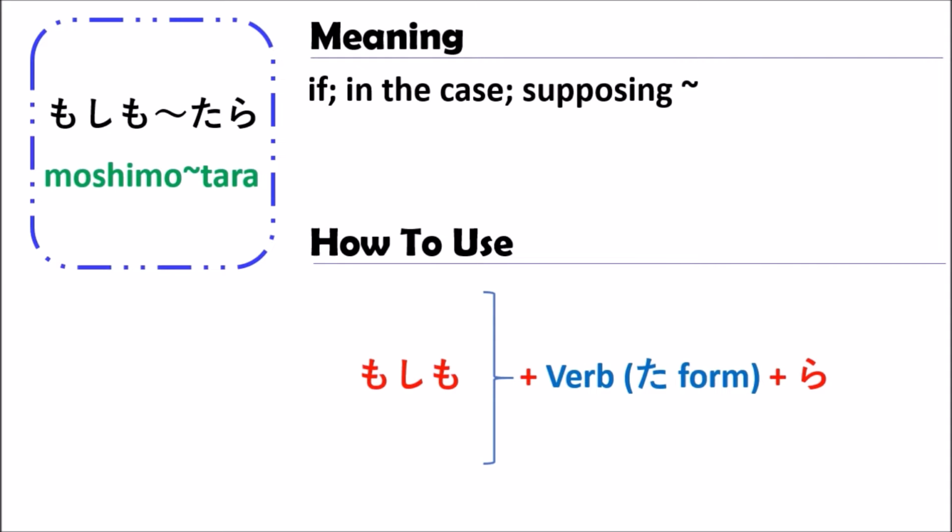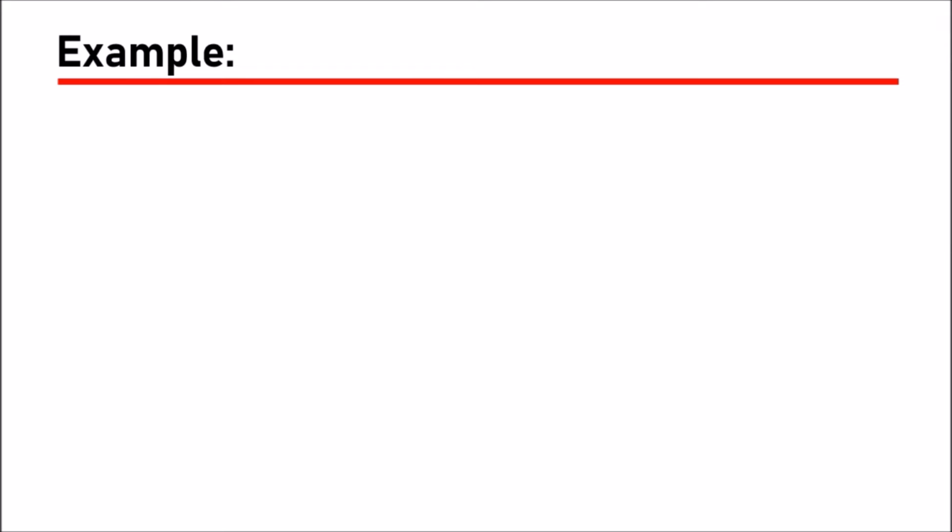So in the case we use moshimo nani nani tara, it means in the case, or supposing, or if, which means you have a condition, something like this. Now let's see some samples of how to use the grammar of moshimo nani nani tara.